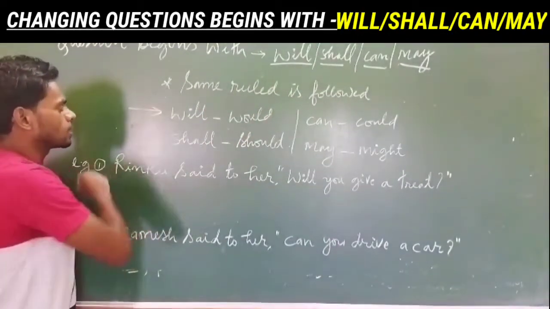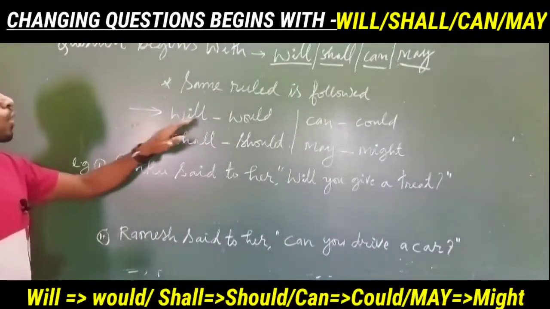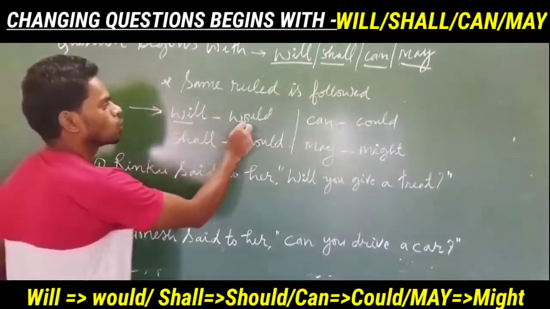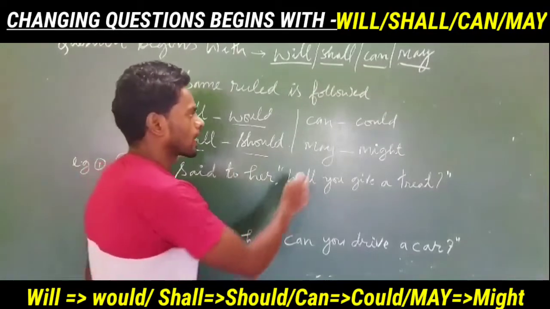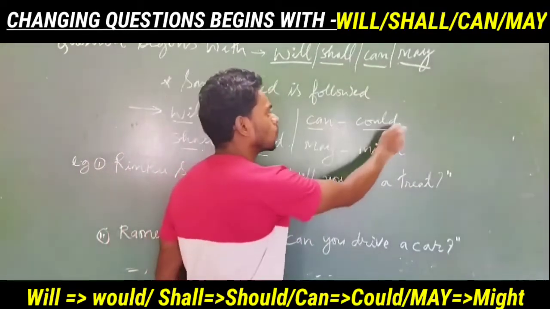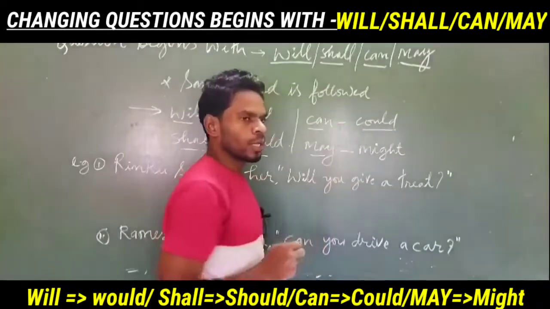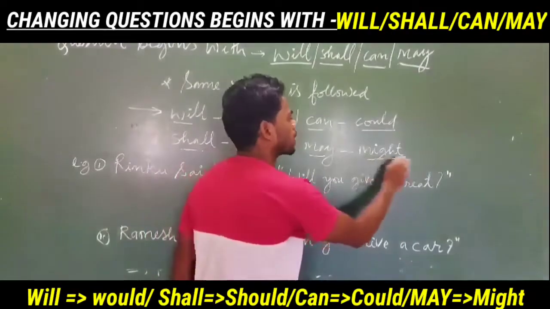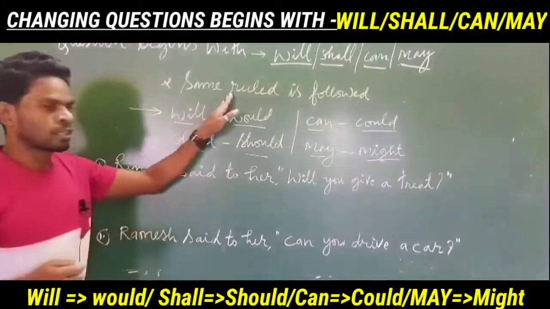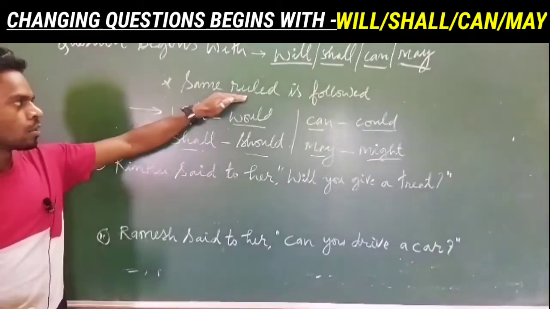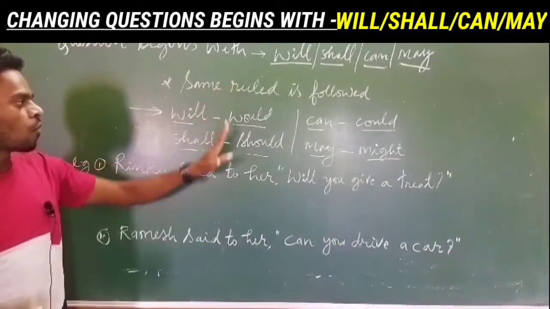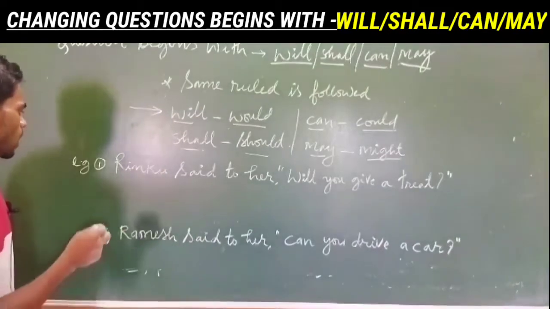Only one thing is changed here, that is will changes into would, shall changes into should, can changes into could, and may changes into might. Otherwise, rest whatever we have learned at the beginning, that means all the rules are followed. So now let's see one example.